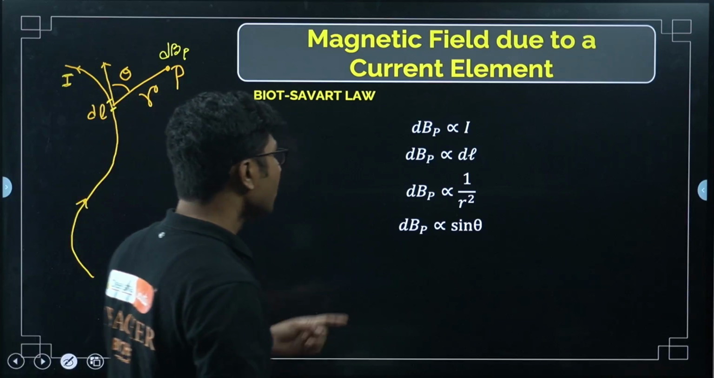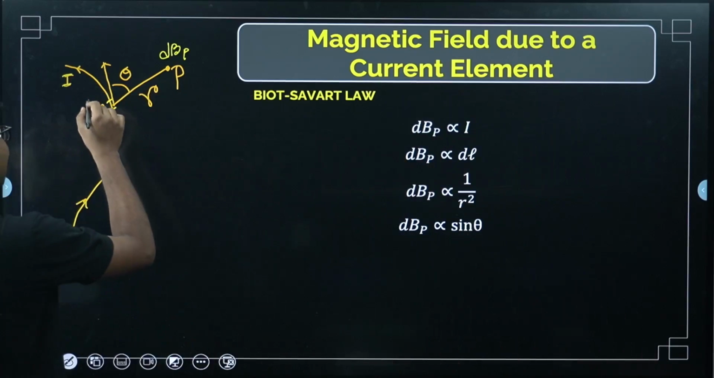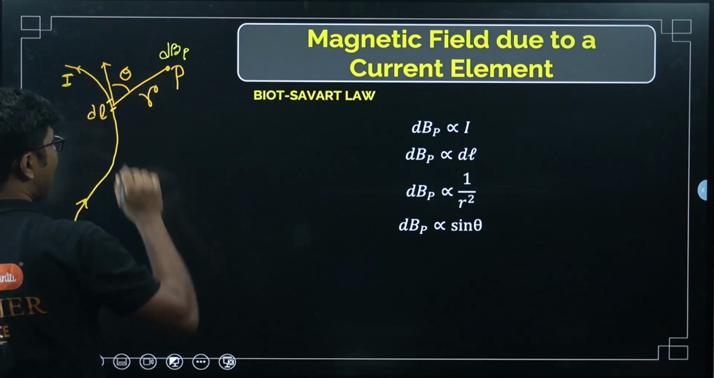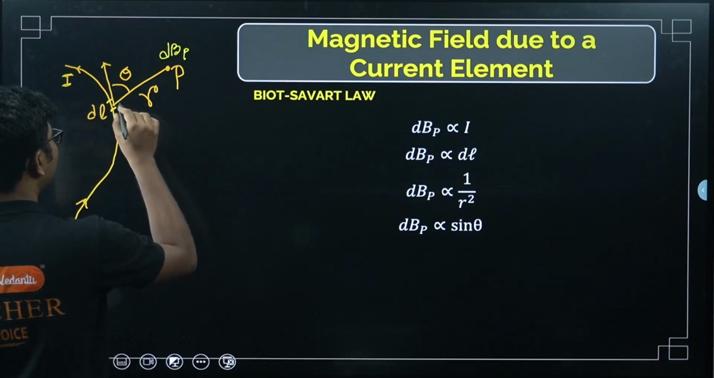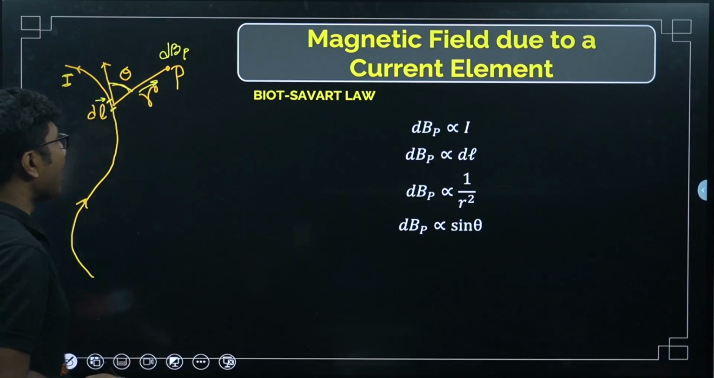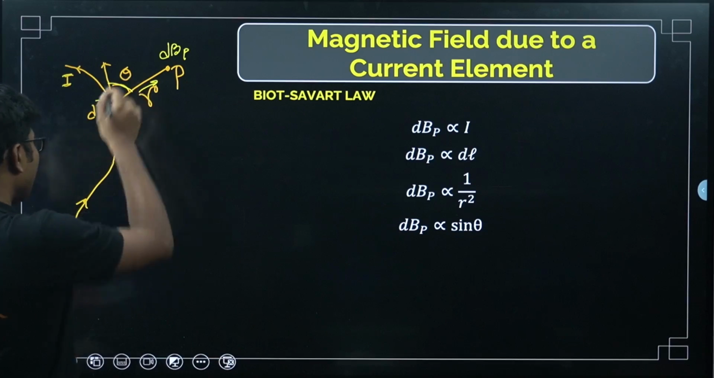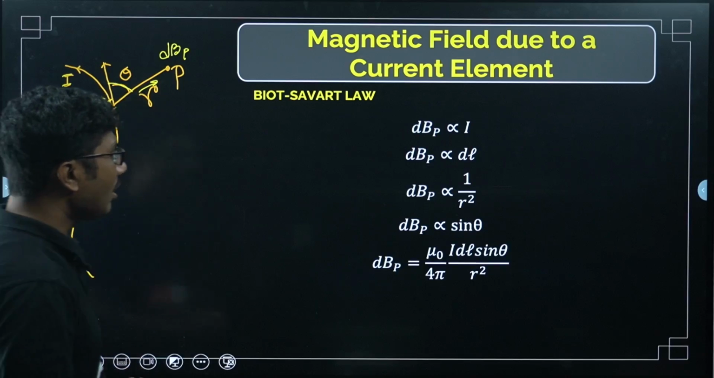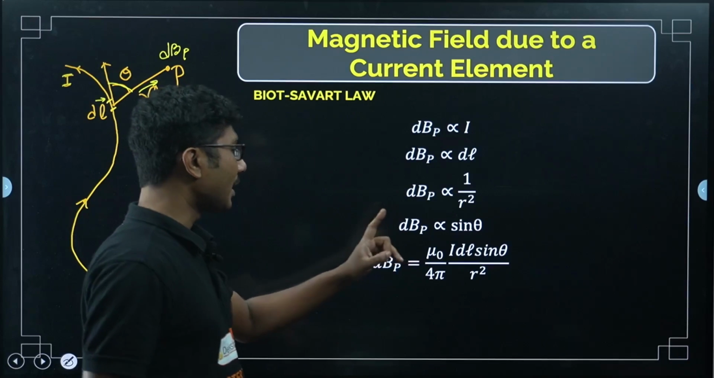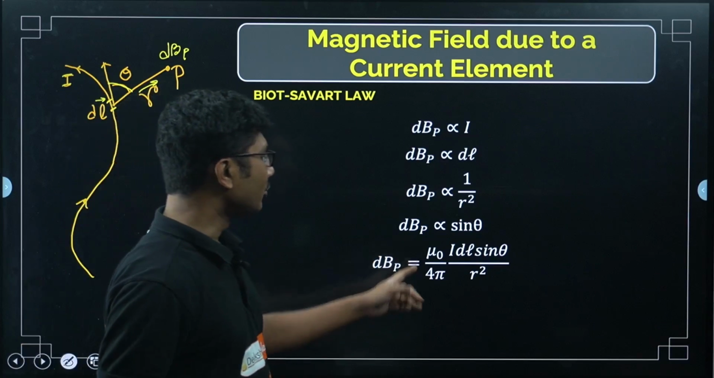Also, it is proportional to sin theta, where theta is the angle that this dl element makes with the direction. Suppose this is a vector, I will explain that vector form in a while. Now suppose there is a vector dl and r is also a vector, then the angle between them is theta, then it is also proportional to sin theta. The theta is shown in the diagram. Now combining everything, we can write this as dBp is mu naught by 4 pi I dl sin theta by r square.